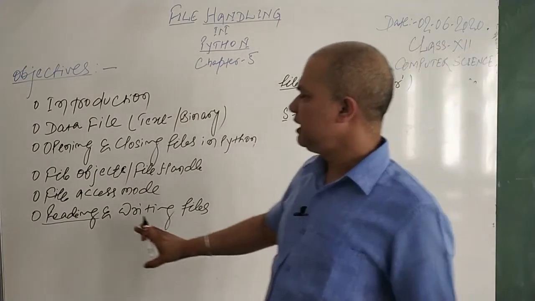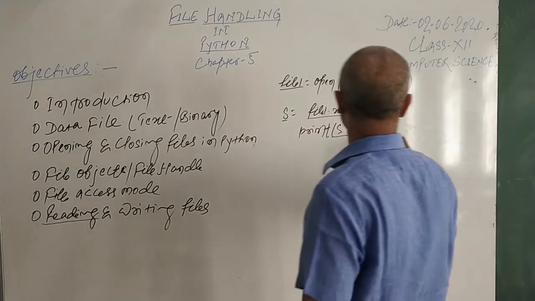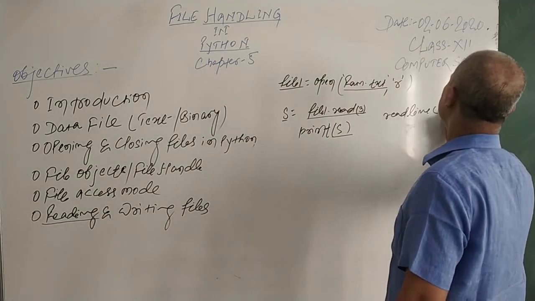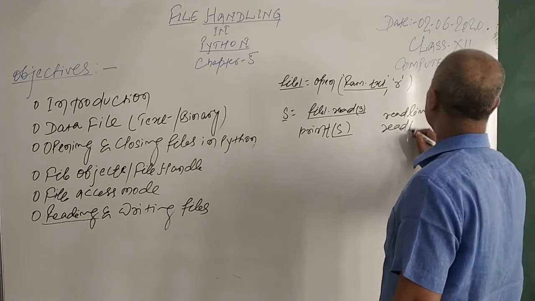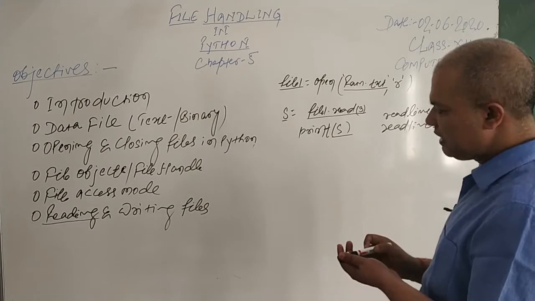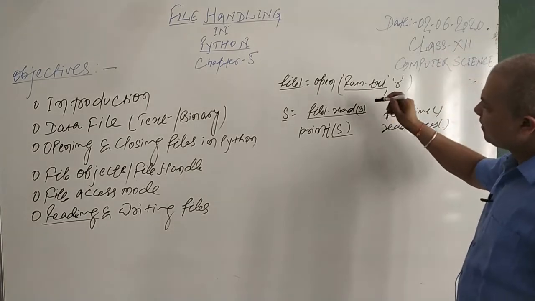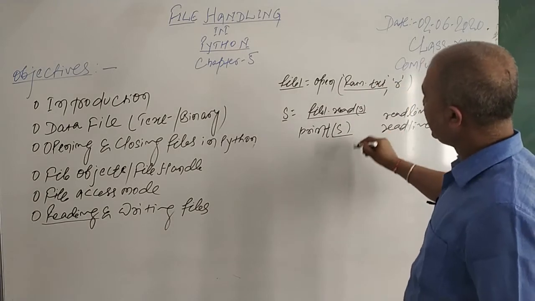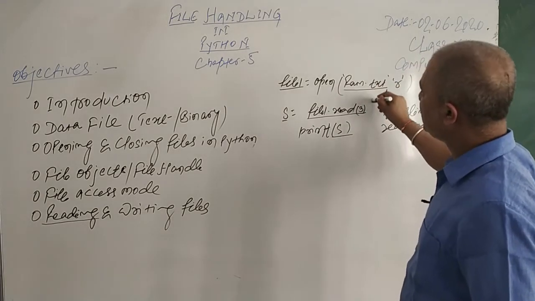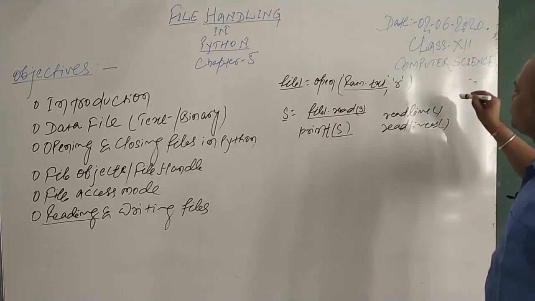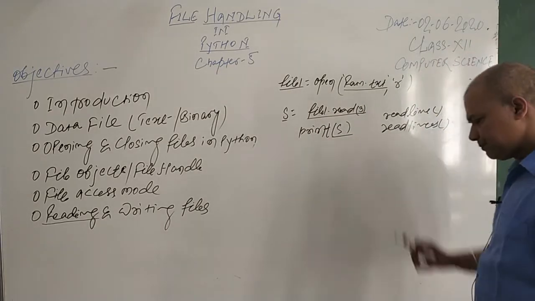I hope reading is okay, but there are other methods. There is a method called readline, and there is another method for reading, readlines. Now see the differences between these 3 methods. As you have seen, read is a function in file handling which helps you read the entire file contents. Readline will allow you to read one line at a time.